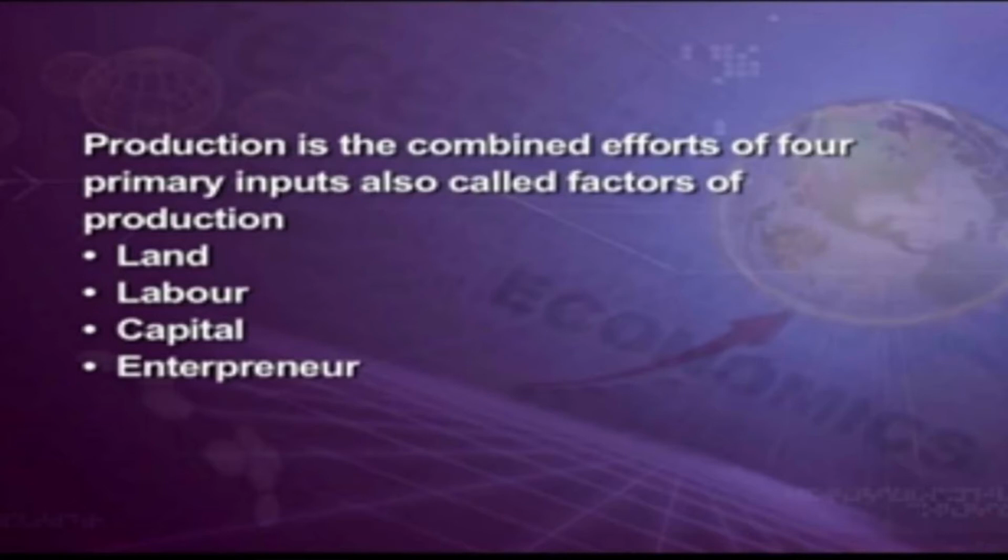So there are two types of variables here: variable factors and fixed factors. Among these four, which one is a fixed factor and which are variable factors? The first one is land. Land is a fixed factor because it is immovable. Fixed factor means it cannot be moved from one place to another. So among the four factors of production, land is the fixed factor, whereas labor, capital and entrepreneur are variable factors.